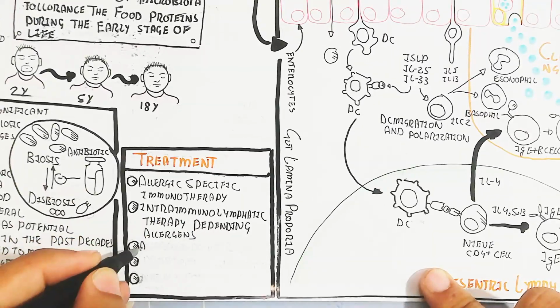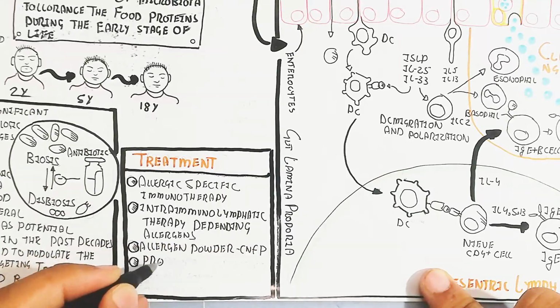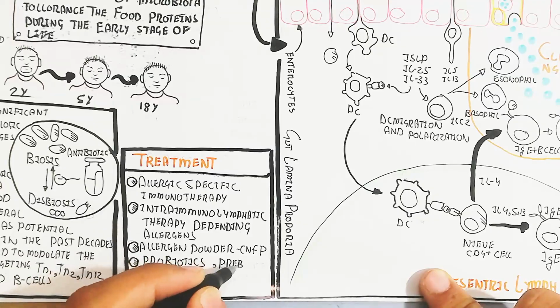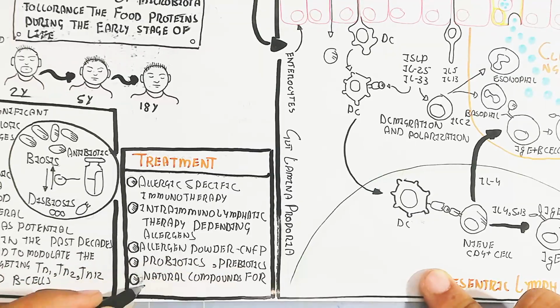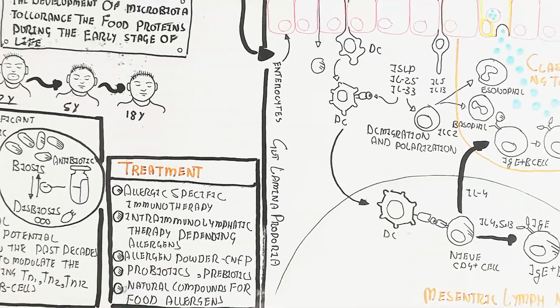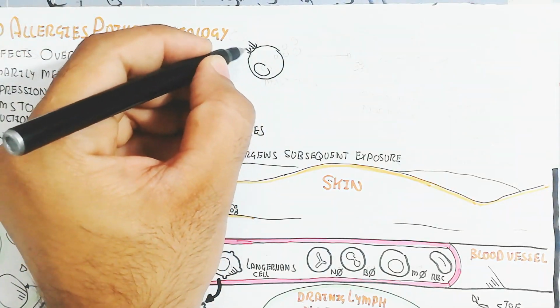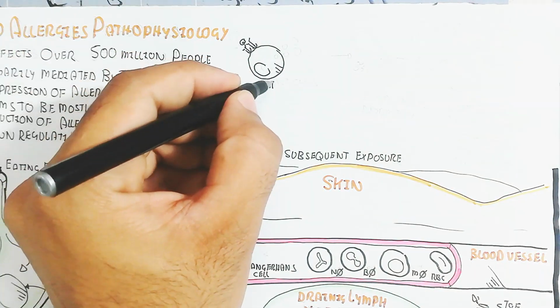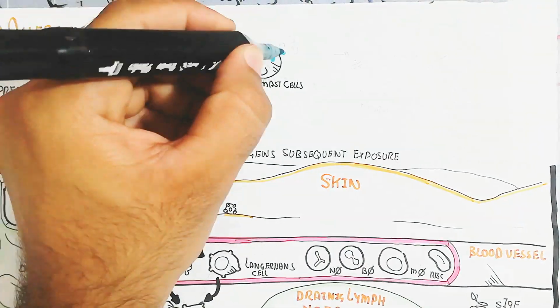Natural compounds for food allergen, like cannabinoids and seaweed, will lead to inhibition and increase the microbiome, because it suppresses the inflammation, and the signs and symptoms of the allergic reaction will be inhibited. Right? On the other hand, there is decreased intake of the allergen containing food.